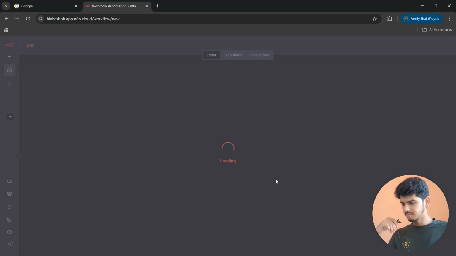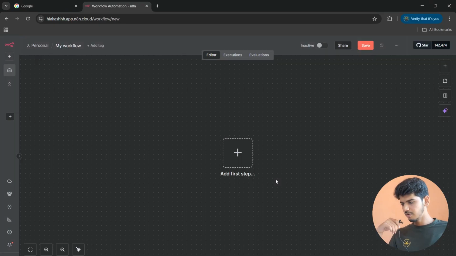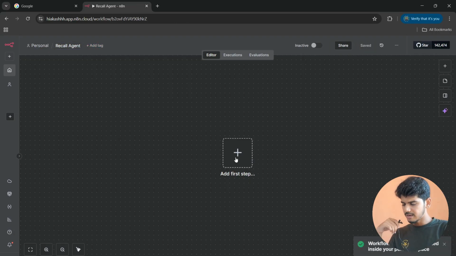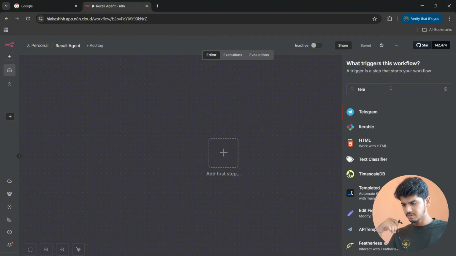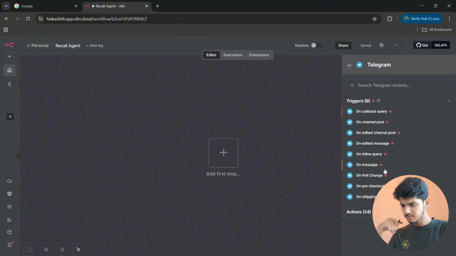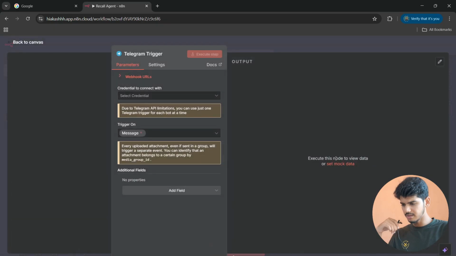So here I'm in n8n, this dark dashboard. Here you have to do all your work. So first of all, let's name the workflow, something like recall agent or memory agent, anything you want. You can name it according to you. After that, click on add first step, Telegram trigger. So Telegram is here, click on this and search for on message. So here is on message, click on this.